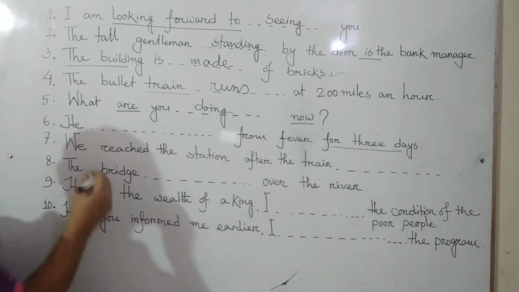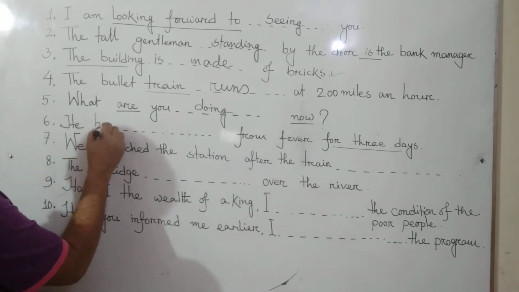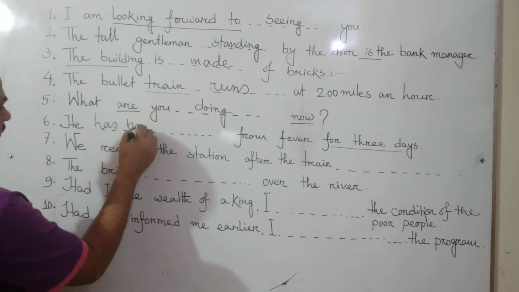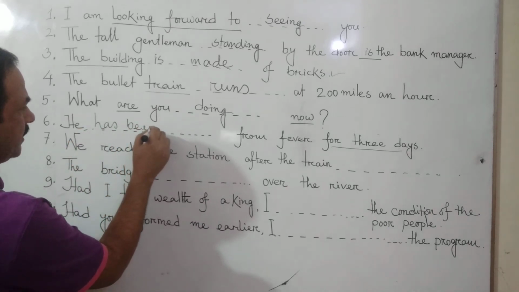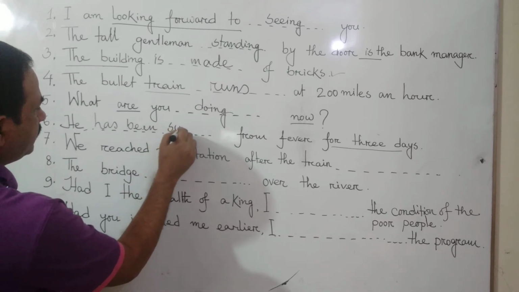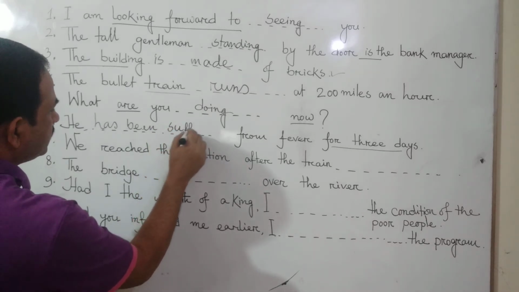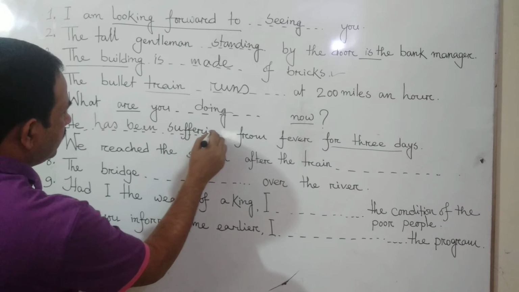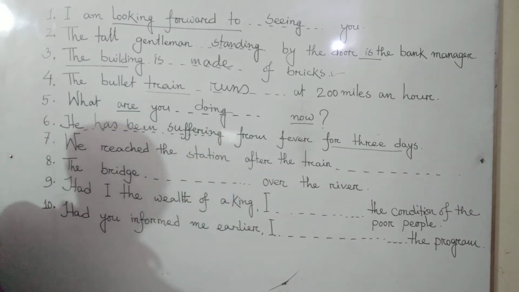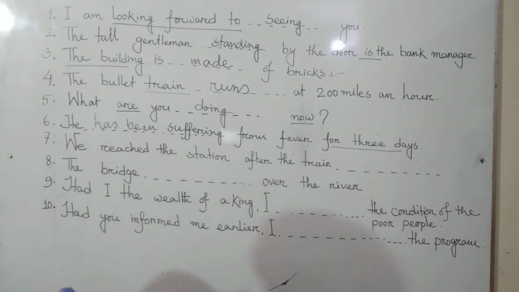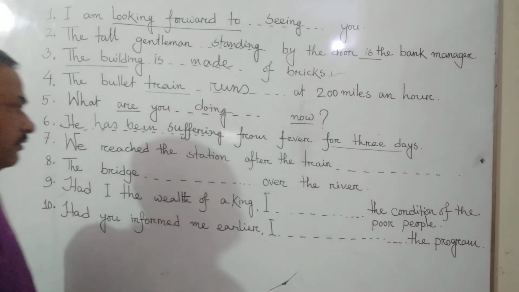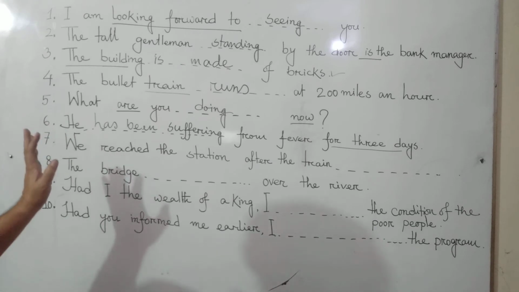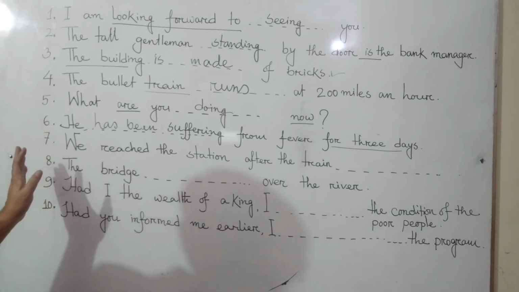You know the rule. After he, it will be has been, because he is a third person singular number. He has been, then we have to use the ing form, suffering. Suffering from fever for 3 days. He has been suffering from fever for 3 days. As there is 3 days, we have to make present perfect continuous tense.